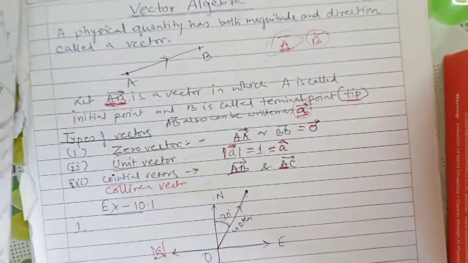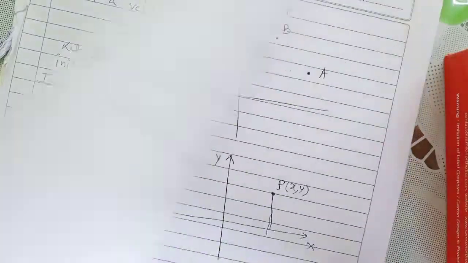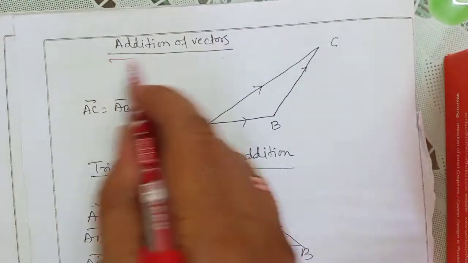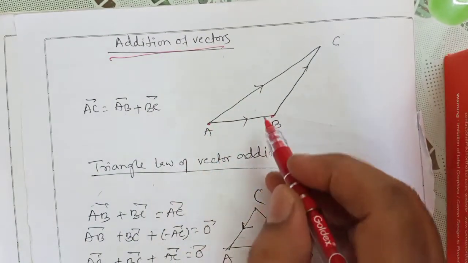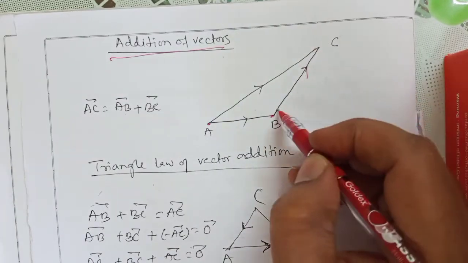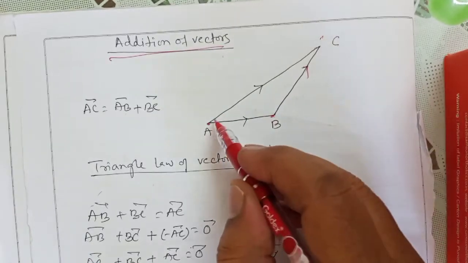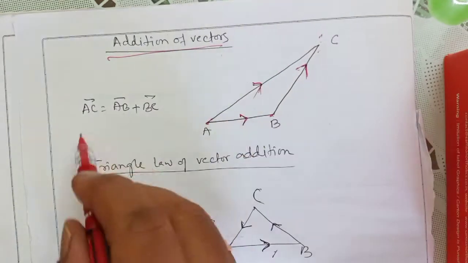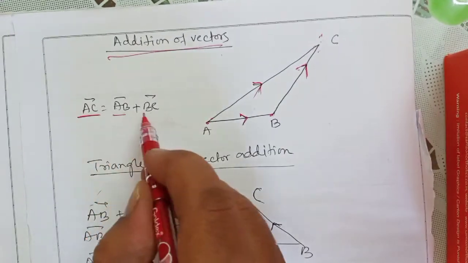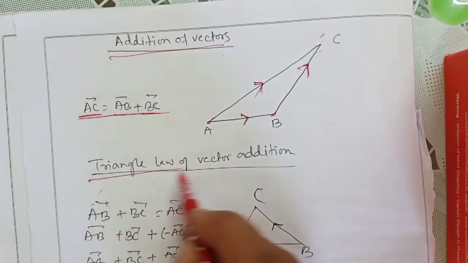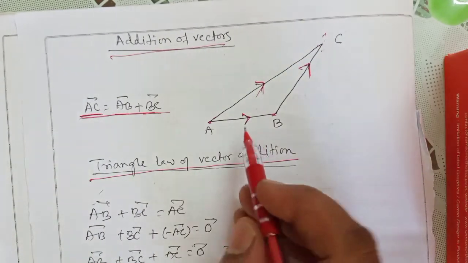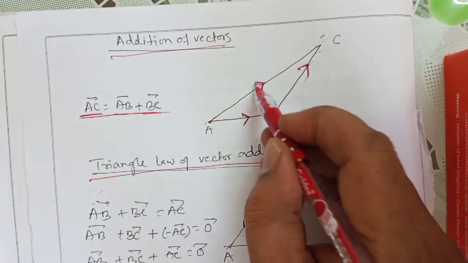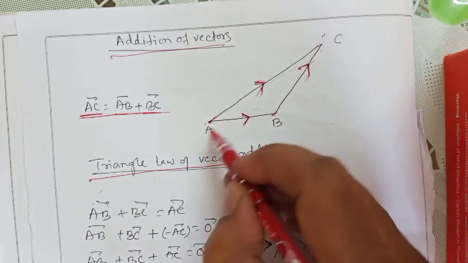So that you can complete. We are going to the next part of vectors, that is addition of vectors. First, suppose a boy moves from A to B in this direction, then B to C in this direction. Then the actual displacement of the boy will be A to C. So if we put direction as a vector, then the AC vector, the actual displacement, will be AB plus BC. This is called the triangle law of vector addition. A very, very important rule. These two are in the same direction, then from this another direction is coming, that is the AC vector.